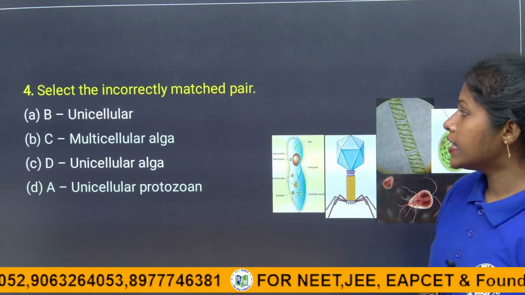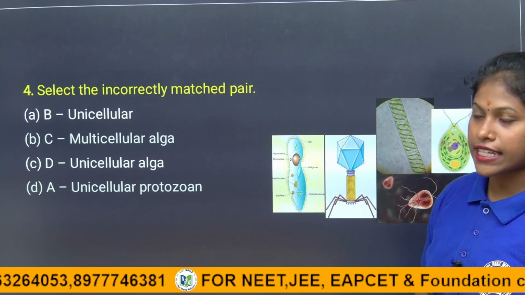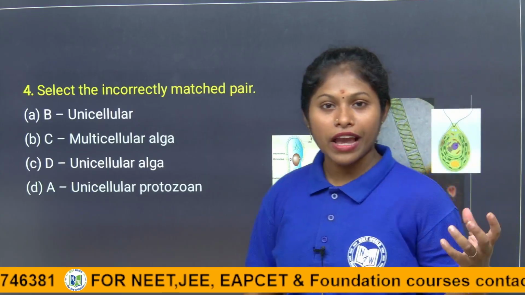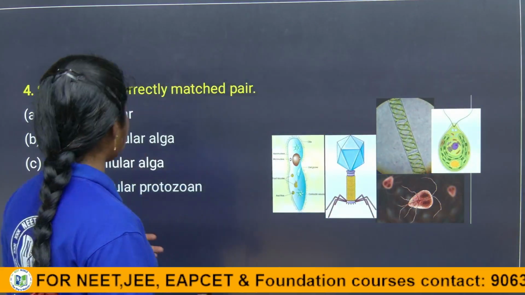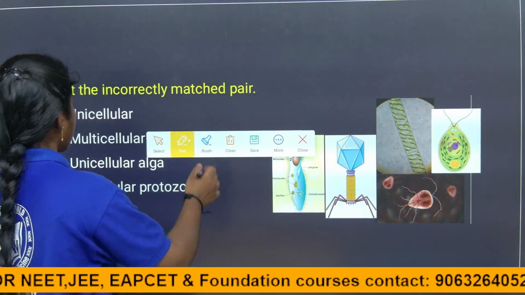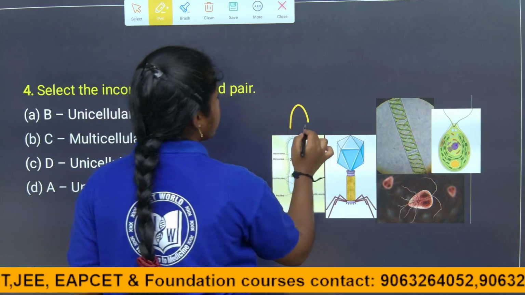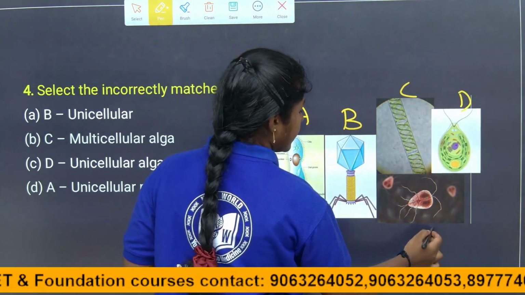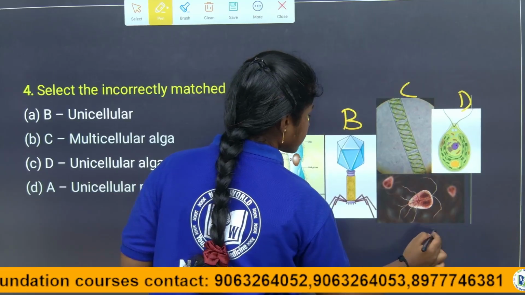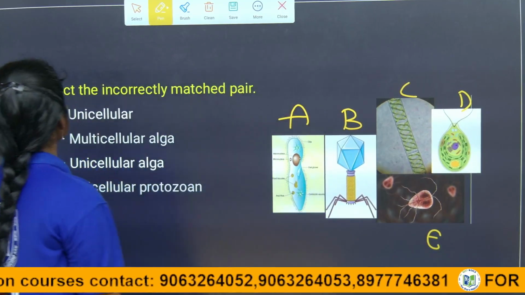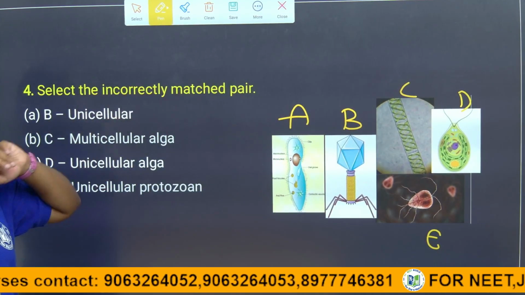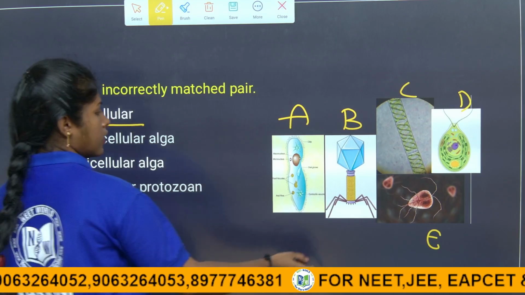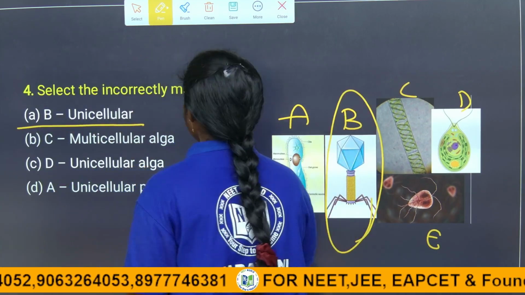See here, children, select the incorrectly matched pair. They are asking for the incorrectly matched pair, so we have to analyze what the incorrectly matched pairs are. It is A, it is B, it is C, it is D, and it is E. They are saying B is unicellular. Is B unicellular, children?